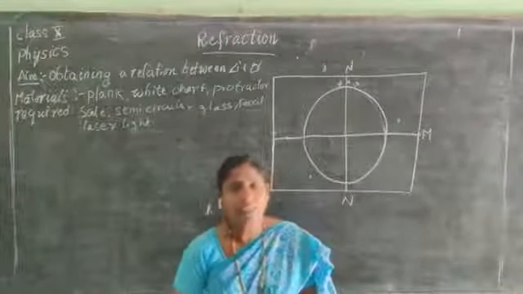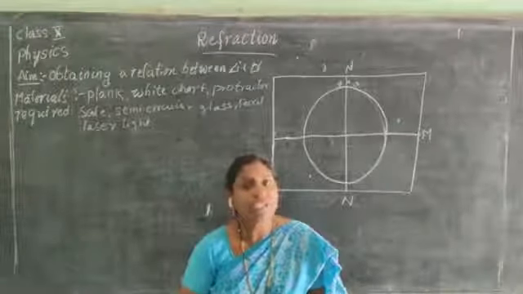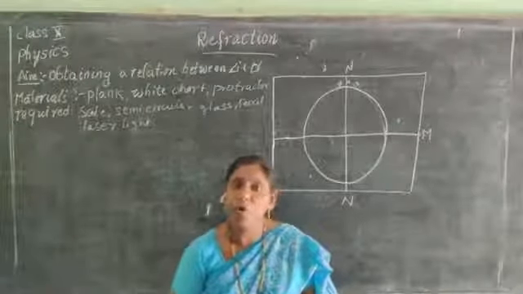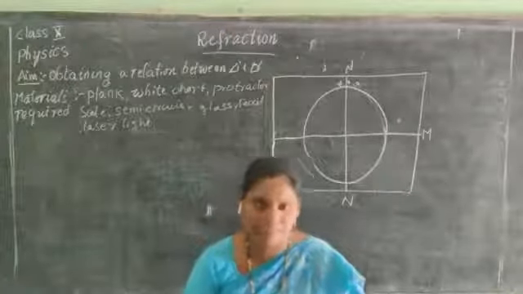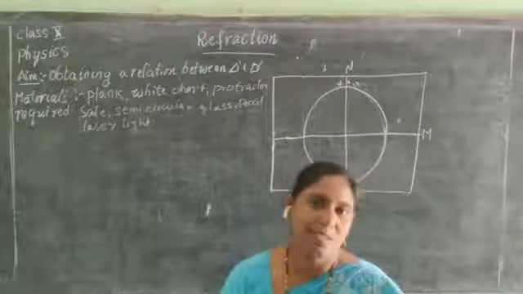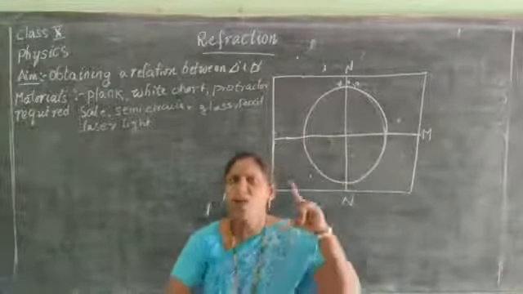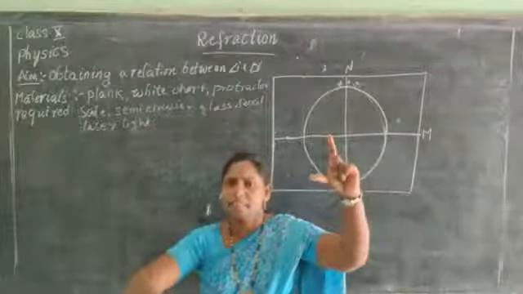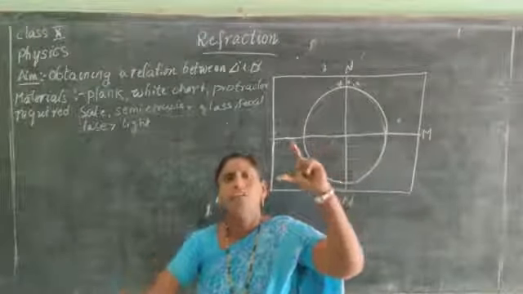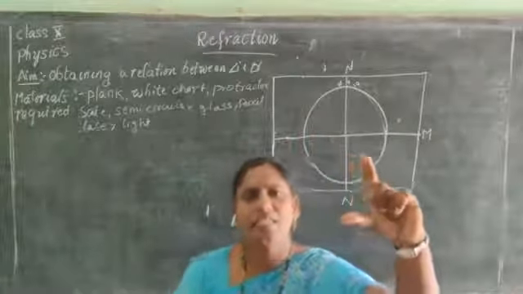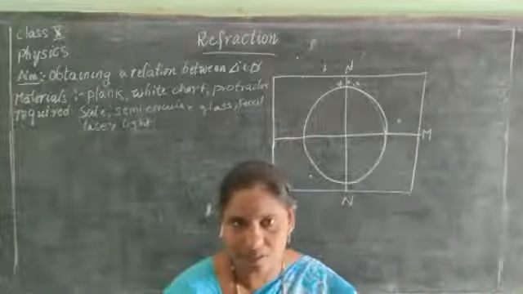And we have already seen if the refractive index is high, then the speed of light is less, and vice versa. Vice versa means if one increases, the other one decreases. That means if refractive index increases, the speed of light decreases.